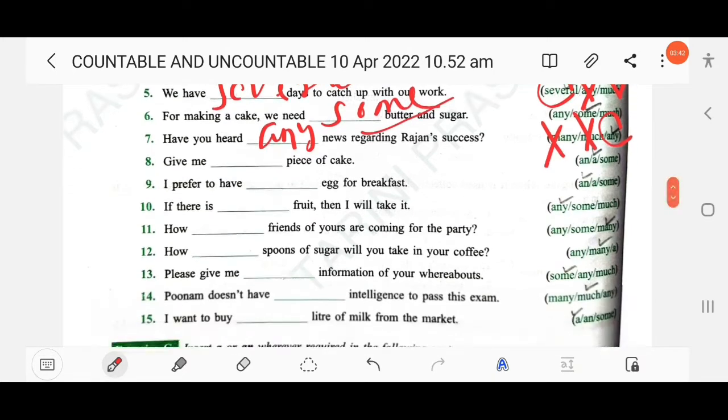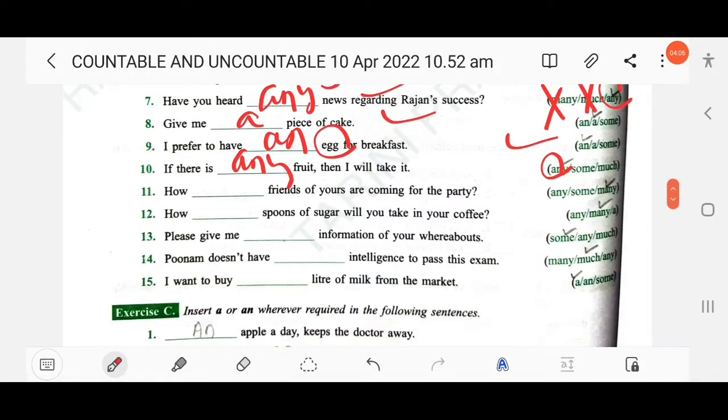Then next, give me a piece of cake. The next, I prefer to have an egg for breakfast. Here you have to use the indefinite article an. Then next, if there is any fruit, I will take it. Then next, how many friends of yours are coming for the party?